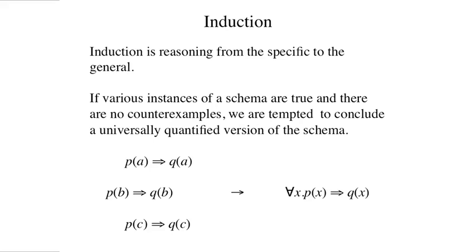Suppose we believe that a schema holds for every term in our language. For example, P of A implies Q of A, P of B implies Q of B, and so forth. Then we're entitled to conclude a universally quantified version of our schema. For example, for all x, P of x implies Q of x.